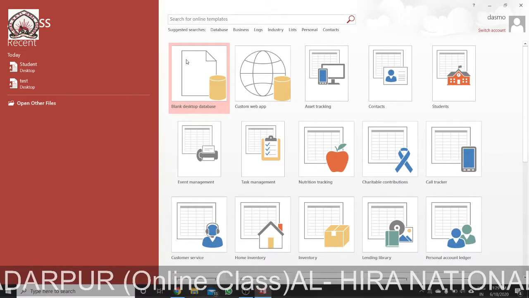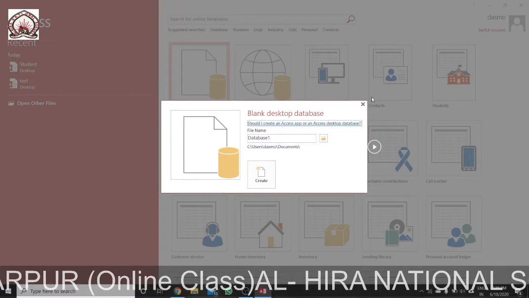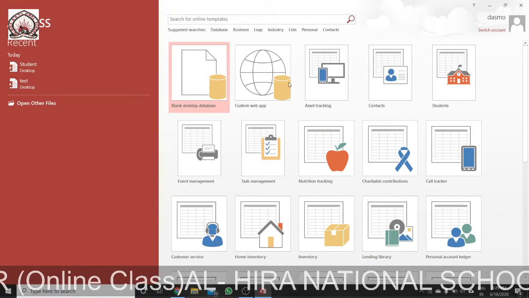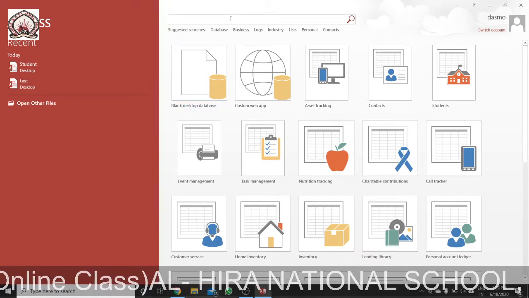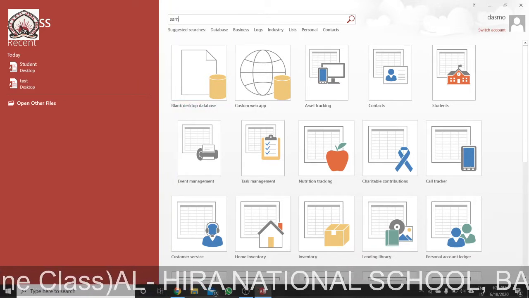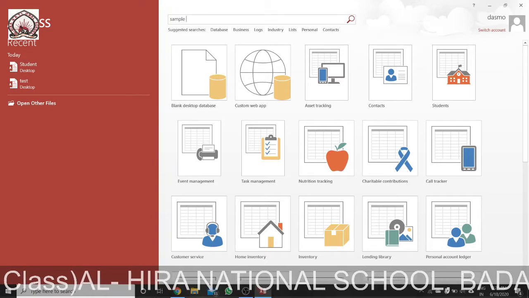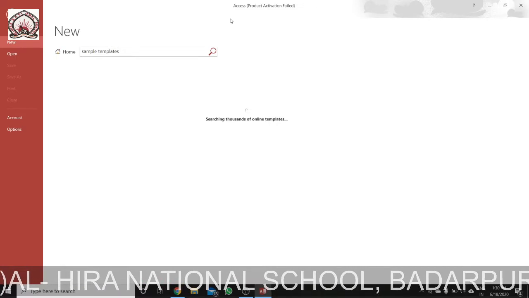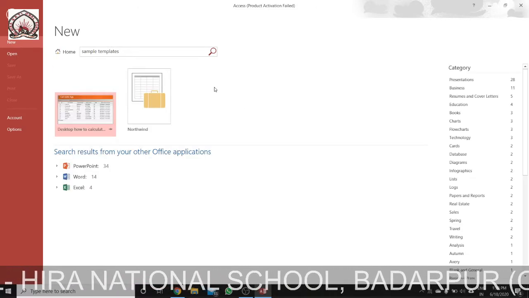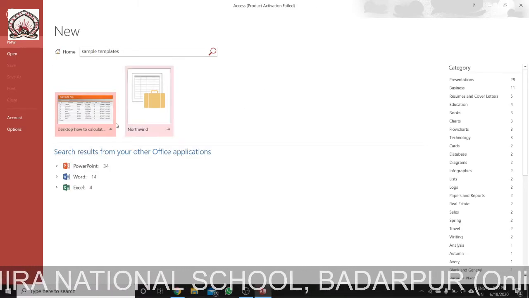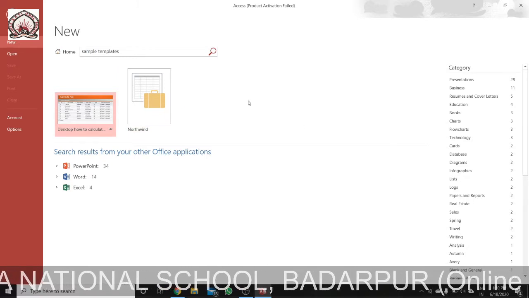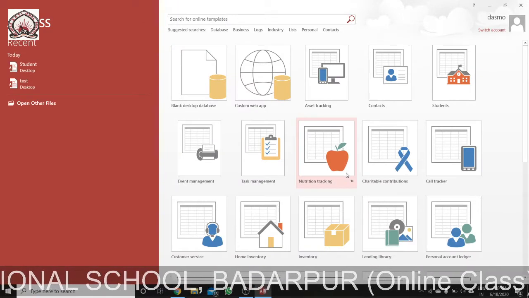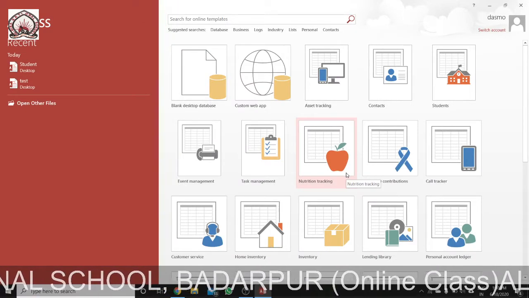If we go to blank database, basically we can search here for sample templates. You can see some sample templates are already showing, and we can click on any sample template.